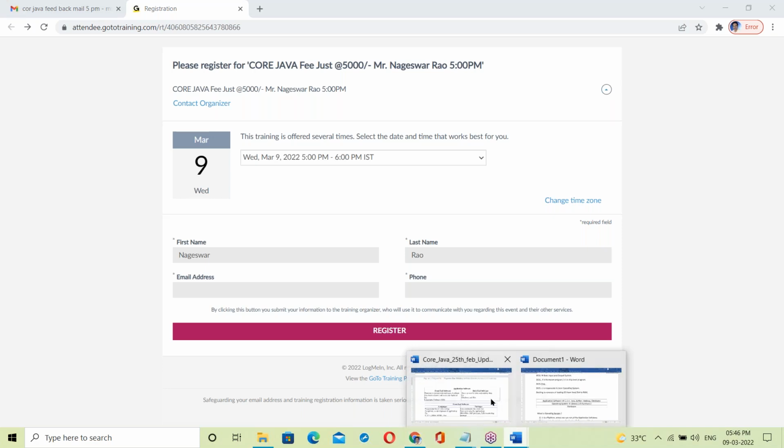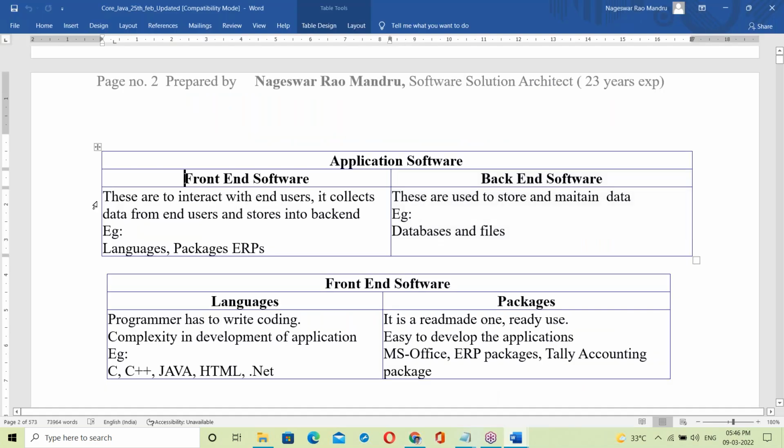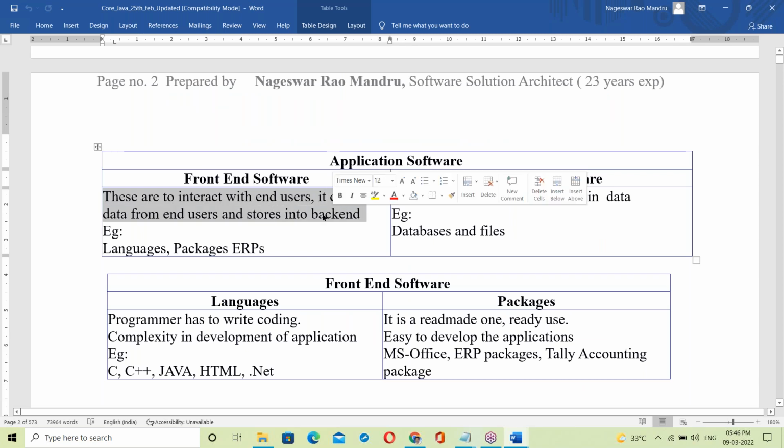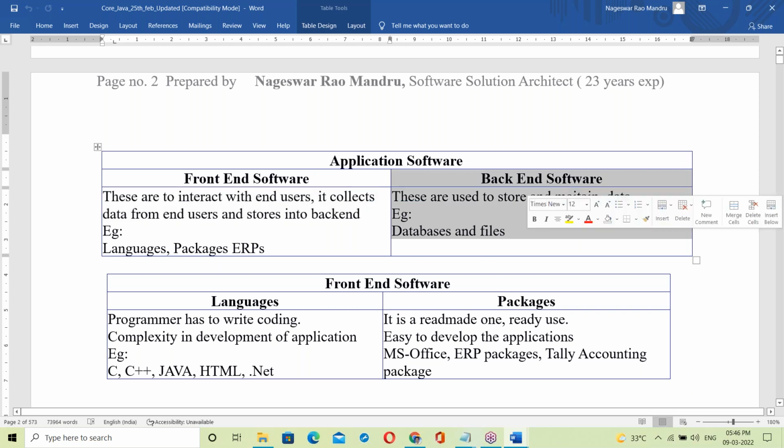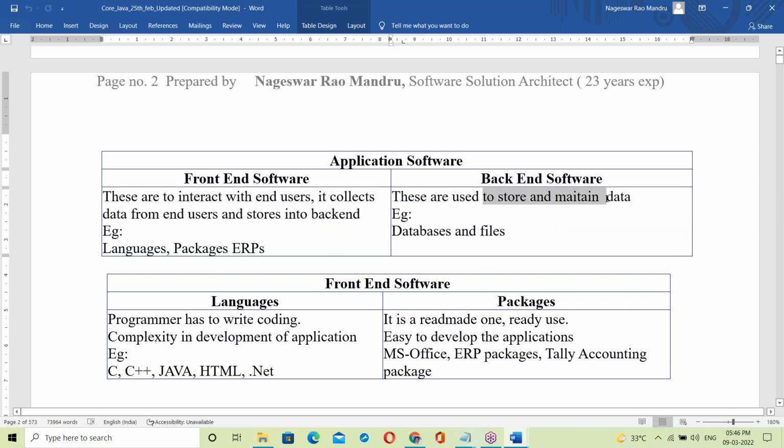The back end is to store the data. The front end is to interact with end users. It collects data from end users and stores it in the back end. The back end is to store and maintain data.